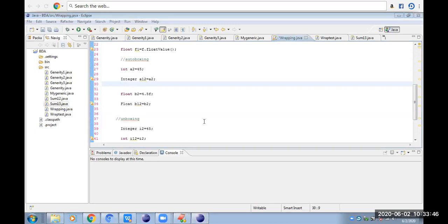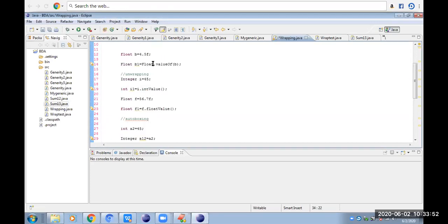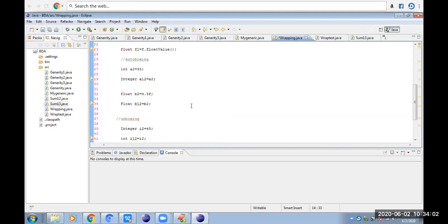Separately, we don't use the wrapping and unwrapping. Why? Because directly it is supported. Previously we had these methods also. If you want, we can use the valueOf method and dataTypeValue methods for wrapping and unwrapping, but no need of that. Why? Because we are using the new version of Java. Since we are using the new version of Java, directly they will be supported.